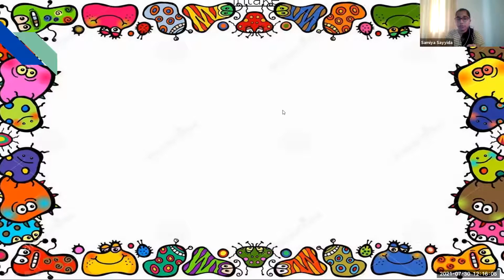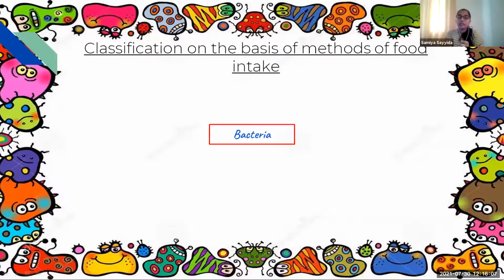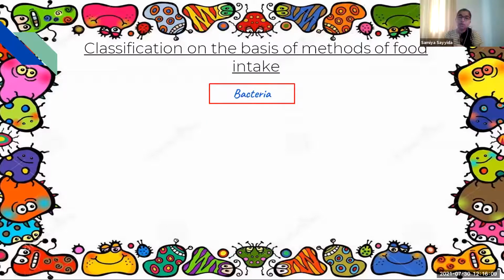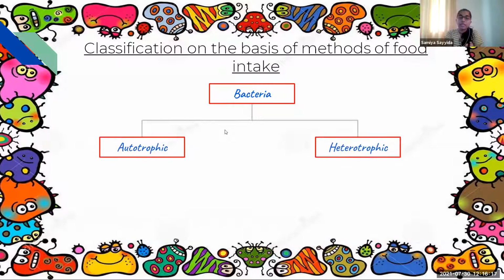Then classification on the basis of food intake. As we know, there are two main modes of nutrition, autotrophic mode and heterotrophic mode, and both can be found in bacteria. When you come to autotrophic, both chemosynthetic and photosynthetic can be found.